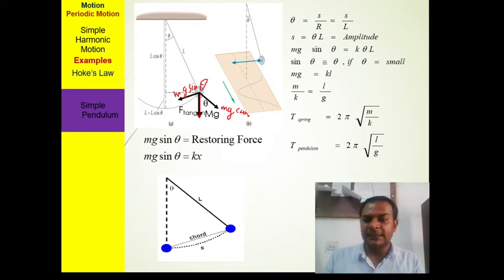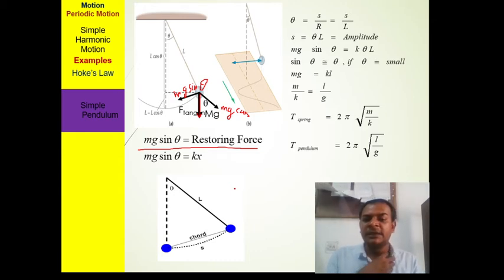So here, restoring force is working in this direction, and this restoring force is equal to mg sin theta. And restoring force F is equal to kx.